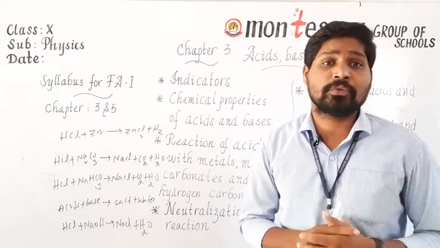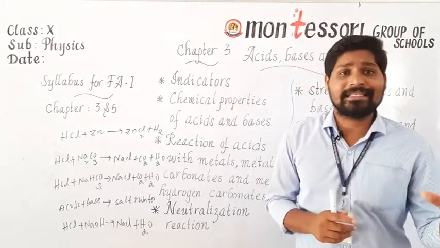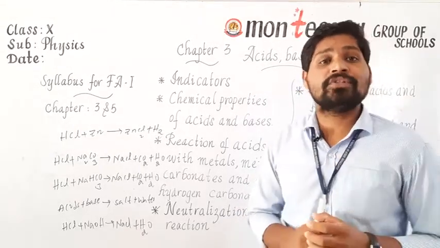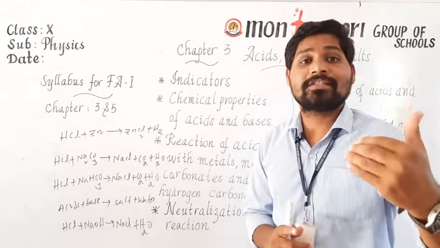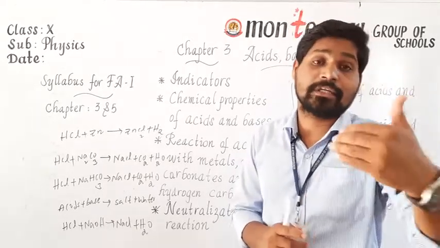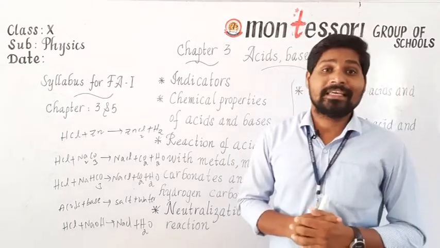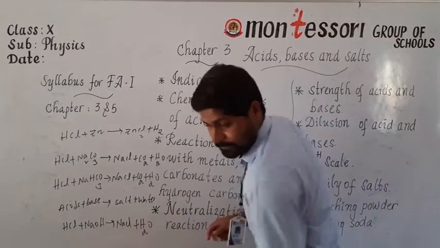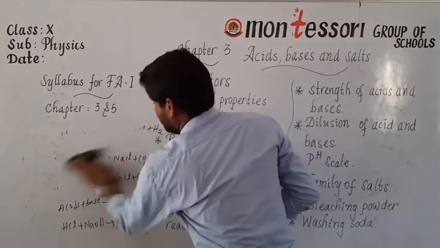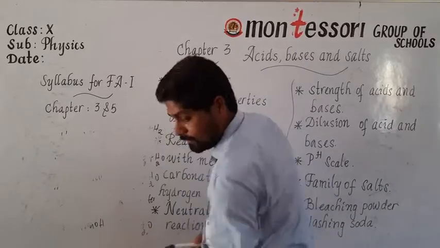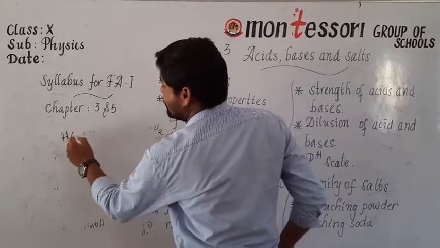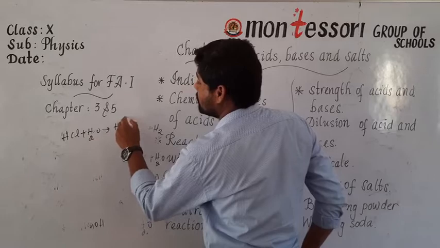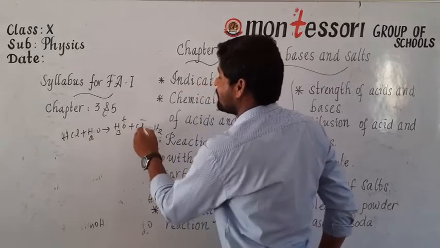You know what is meant by aqueous solutions? If you dissolve any acid or any base in water, then it produces ions. If the given solution produces H3O plus ions or H plus ions in water, then the given solution is an acidic solution. For example, if you take HCl, an acid, and dissolve it in water, it produces H3O plus and Cl minus ions.